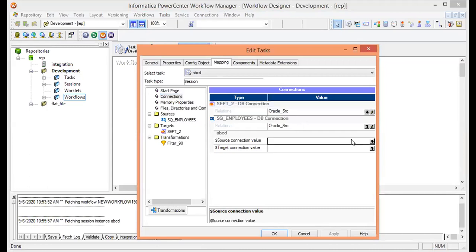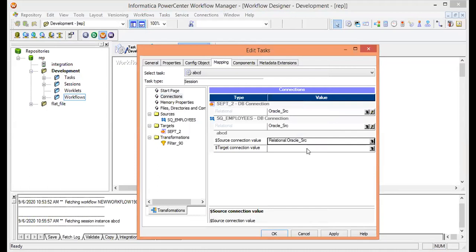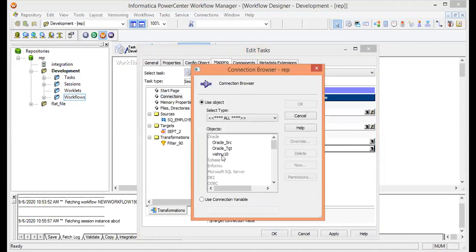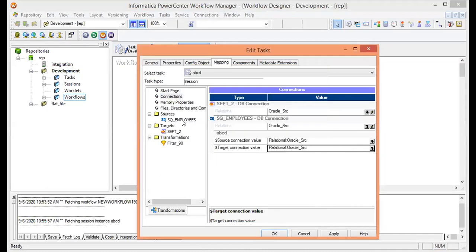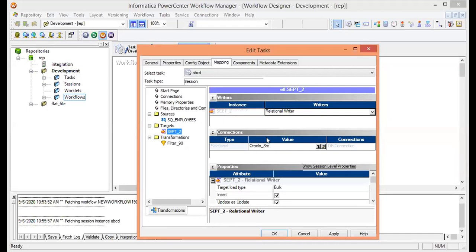But here it is not picking, so I will assign the connection. Make a single click over here and pick your sources. Oracle SRC is my source. I will click on OK, so it will get selected. In the same manner, I will assign the target also. That too is the same place, Oracle SRC. I will make a single click on this and then click on OK, so it will get assigned. Now I will check the sources from here also. Here you can see it is taking in a proper manner, that is the Oracle SRC DB connection. That is okay. In the same manner for the target. Yes, here also it is taking in the same manner. It means that is okay.